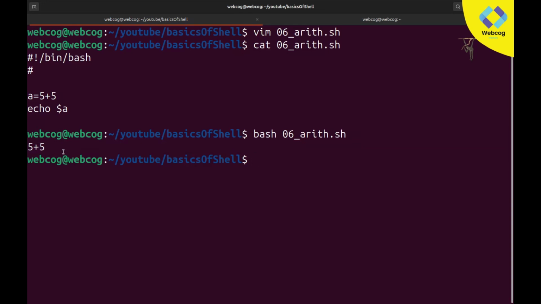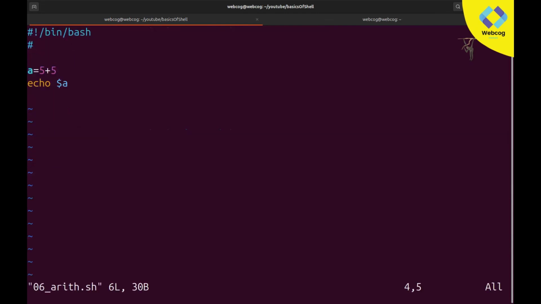But I don't want that. I want, why are you printing it simply? These are two numbers, so combine them and print me 10. I want to perform arithmetic operations, but by default it is not performing any arithmetic operations. It directly prints 5 plus 5. But I want it to print 5 plus 5 equal to 10. So I want the output of 10.